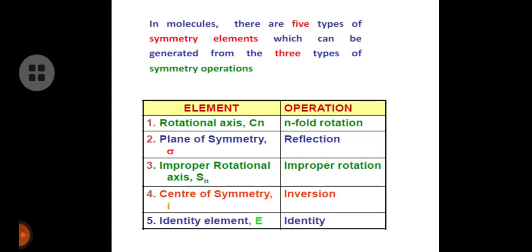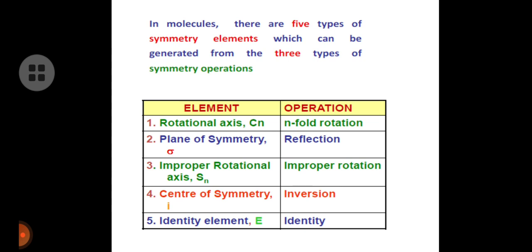In a molecule there are five types of symmetry elements which can be generated from the symmetry operations. Let's see which operation generates which element. An n-fold rotation will give the rotational axis, denoted by Cn, where n is the number of degrees of rotation.